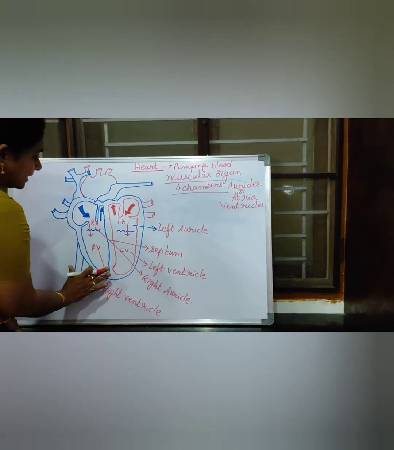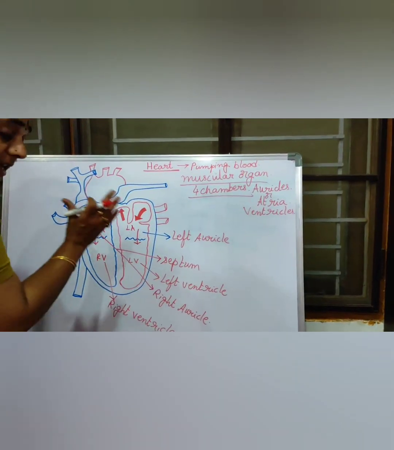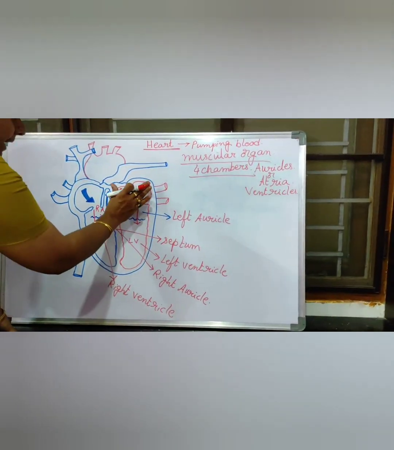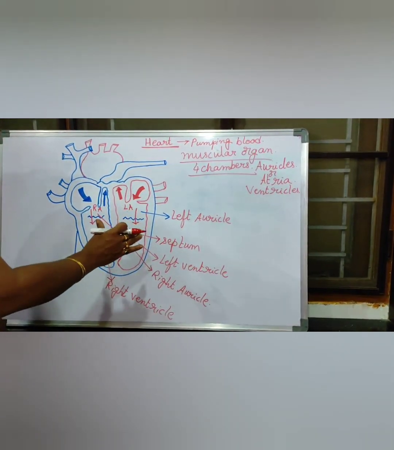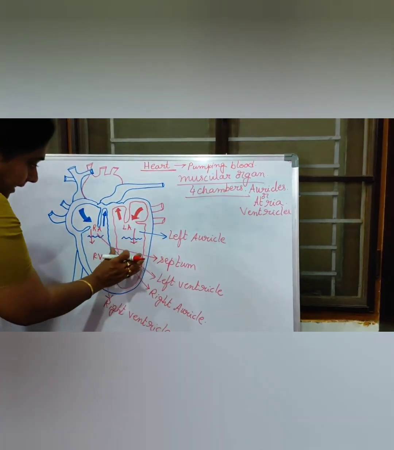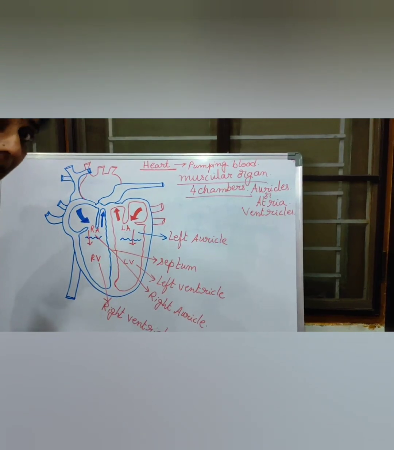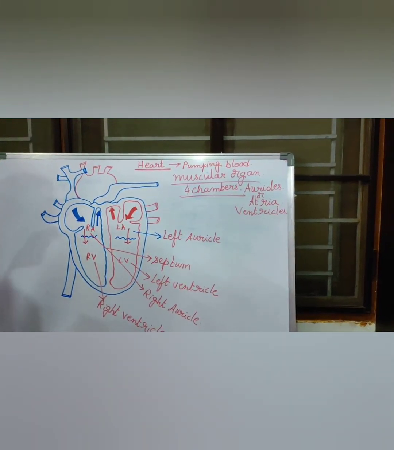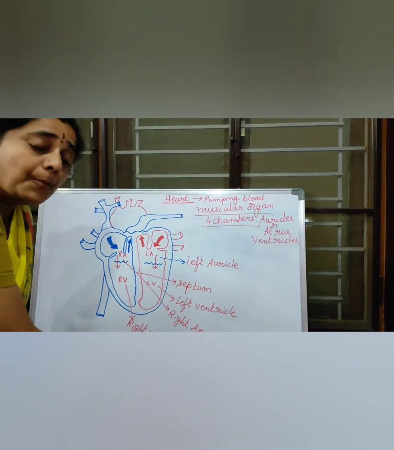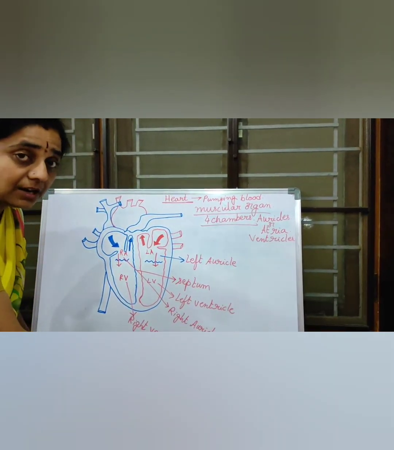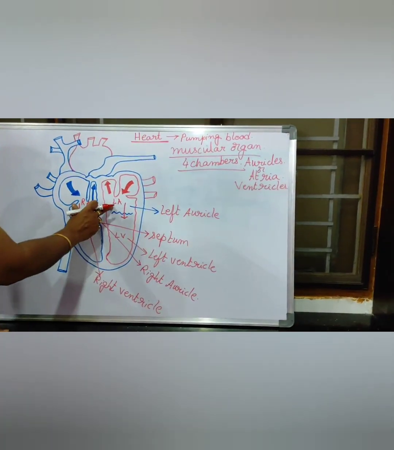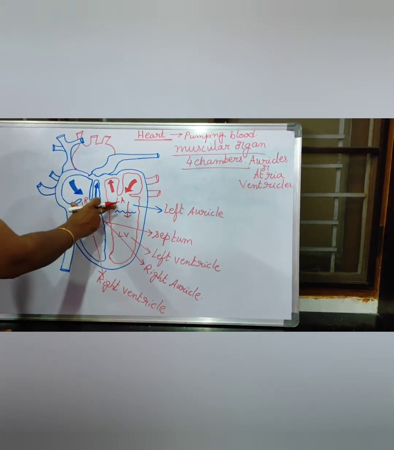This part is blue in color. This part is red in color. Why I drew like that? Because red indicates oxygenated blood, means pure blood, is present in the left side of our heart. Pure blood means what, children? Oxygenated blood means the blood is containing more amount of oxygen. That is called as pure blood. So always the pure blood is present in the left side of our heart.